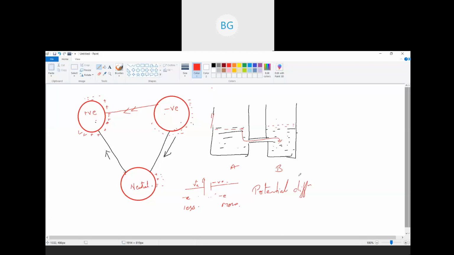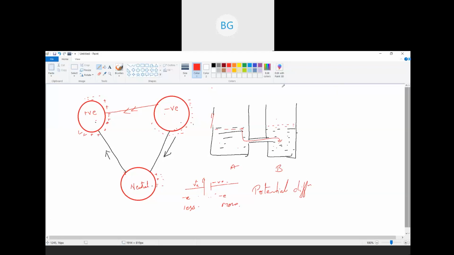But if I consider copper, copper allows current to flow through it. So I can say the resistance of copper is less compared to wood. That is one. The second was the length of the wire. Now if the length of the wire goes on increasing, then the resistance of the wire also goes on increasing. That was the second thing. Third was the thickness or cross sectional area. If the cross sectional area goes on increasing, resistance will decrease. So they were opposite.